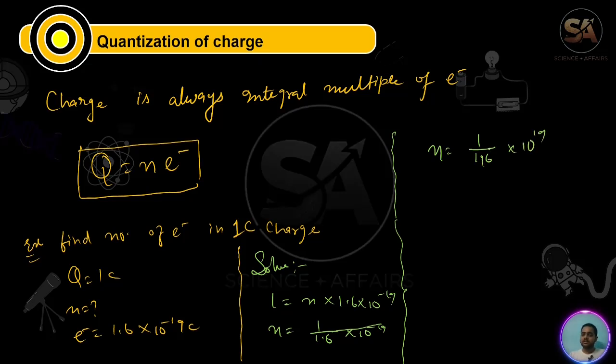When you solve this, it will come 0.625 into 10 to the power 19 electrons, and we can say n equals 6.25 into 10 to the power 18 electrons.